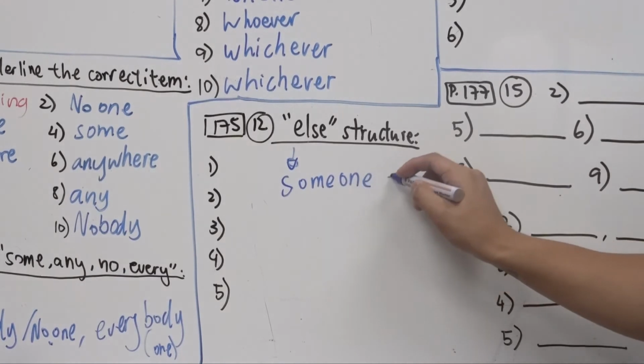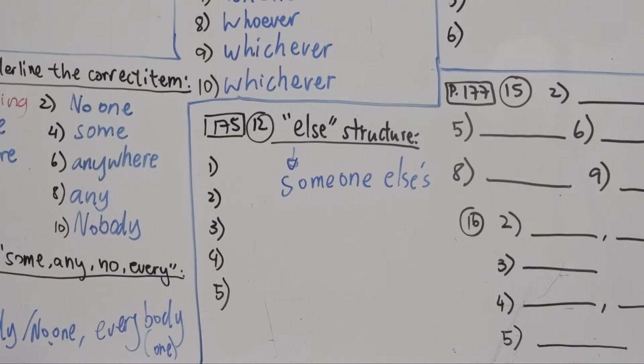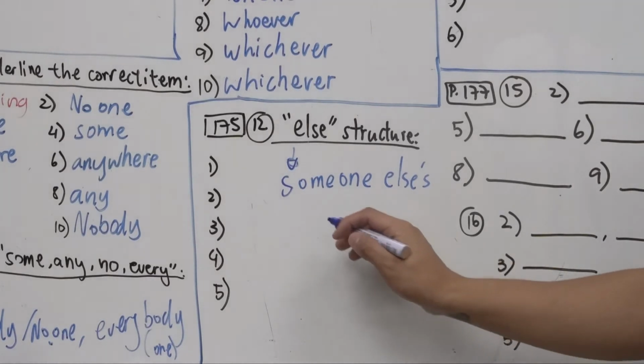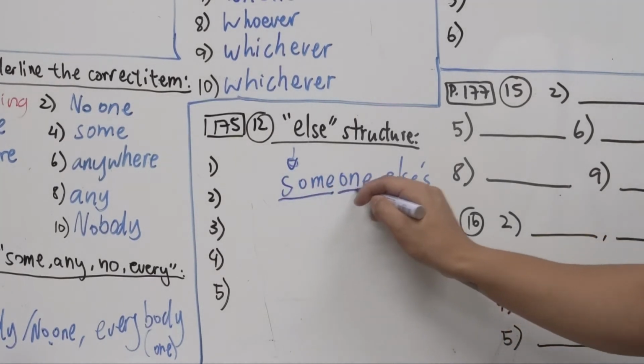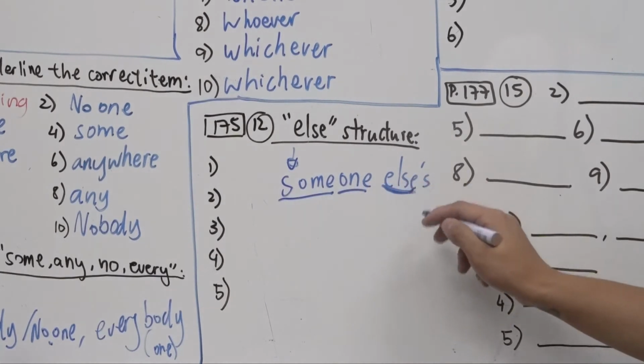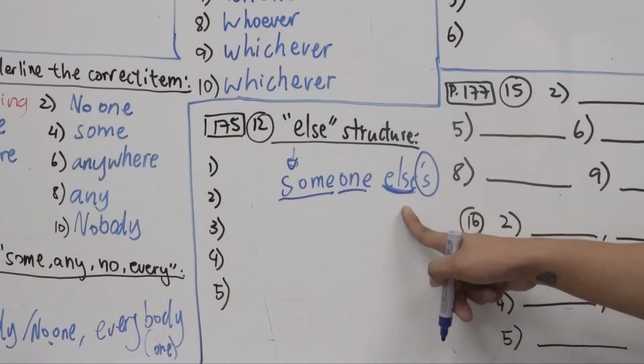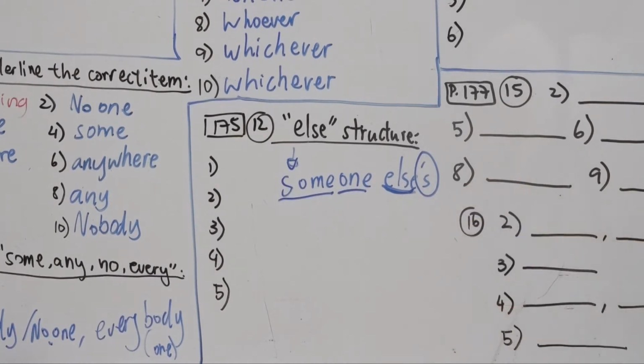Someone else's computer. Okay. So here we make use of the some and one. So this is talking about people, and then here we have the else structure with the apostrophe. So someone else's what? Someone else's thing, right? Computer, or someone else's person, someone else's sister. Okay. So this is a structure that you can note down, right?